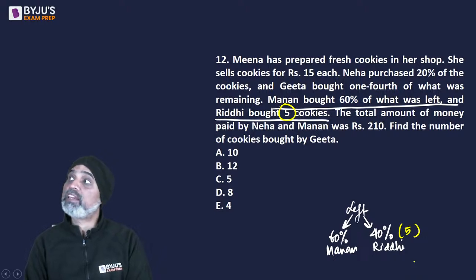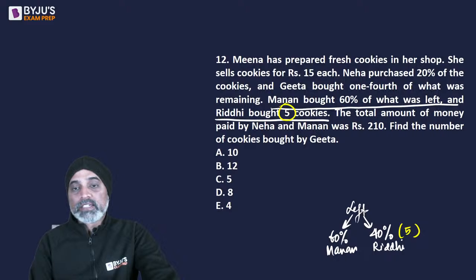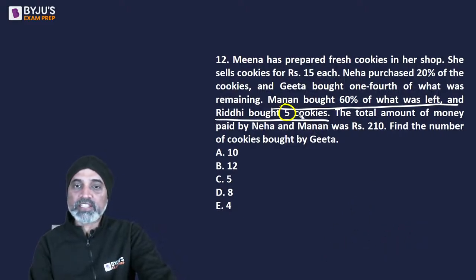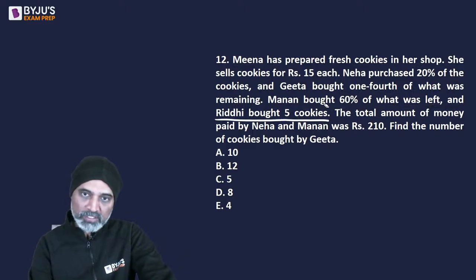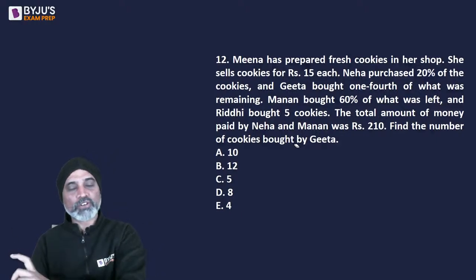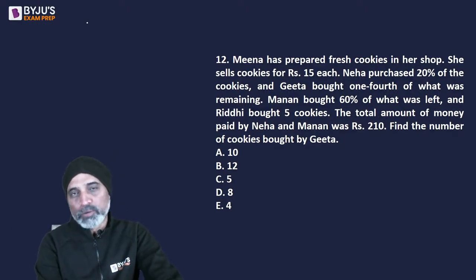There could have been more cookies, right? It's not necessary that Riddhi bought those remaining 5. So it did not say Riddhi bought the remaining 5 cookies. Okay, we can't go backwards because we don't know what part of the total cookies she bought. So we'll have to start from the top.